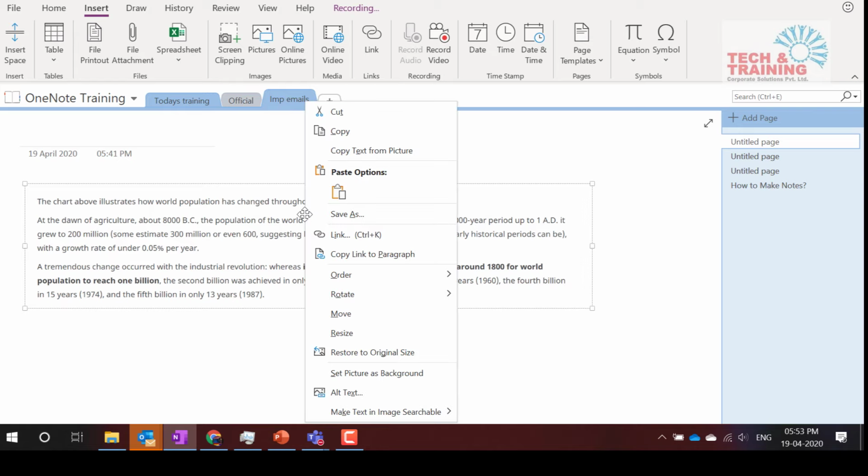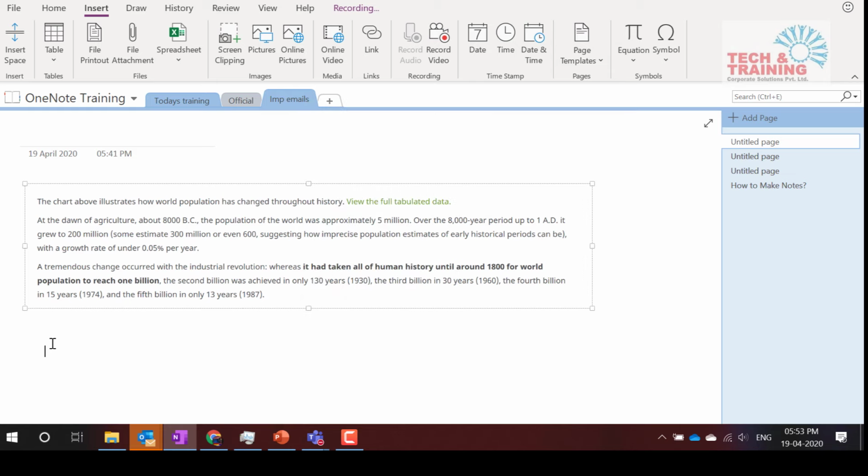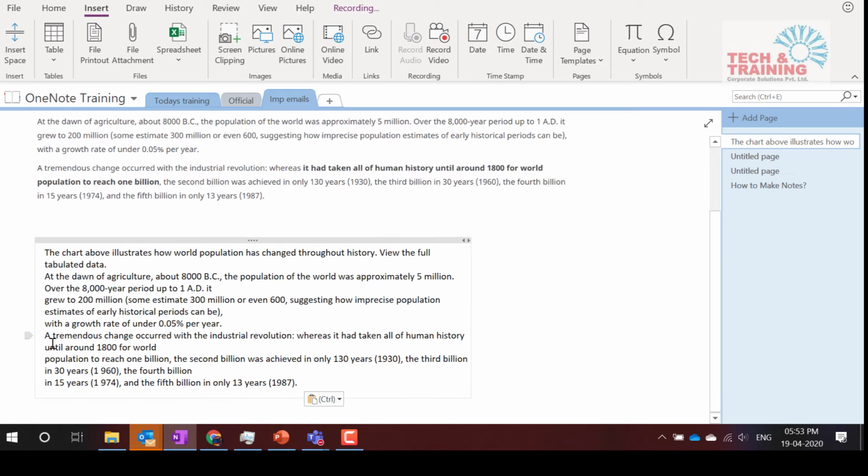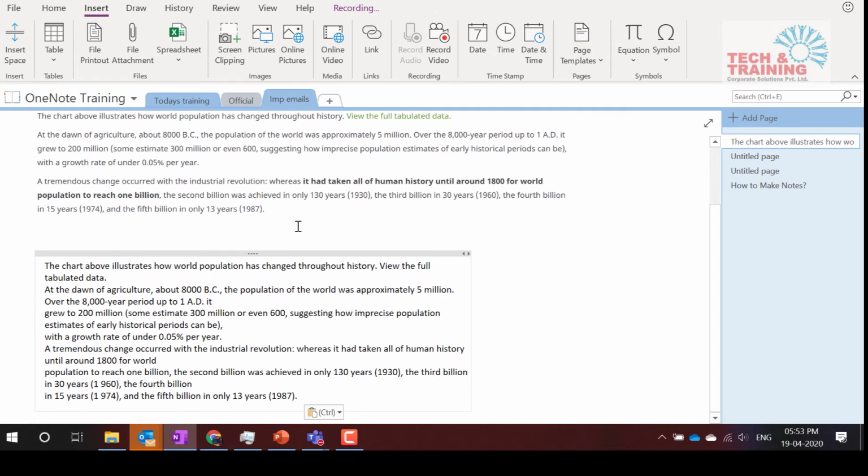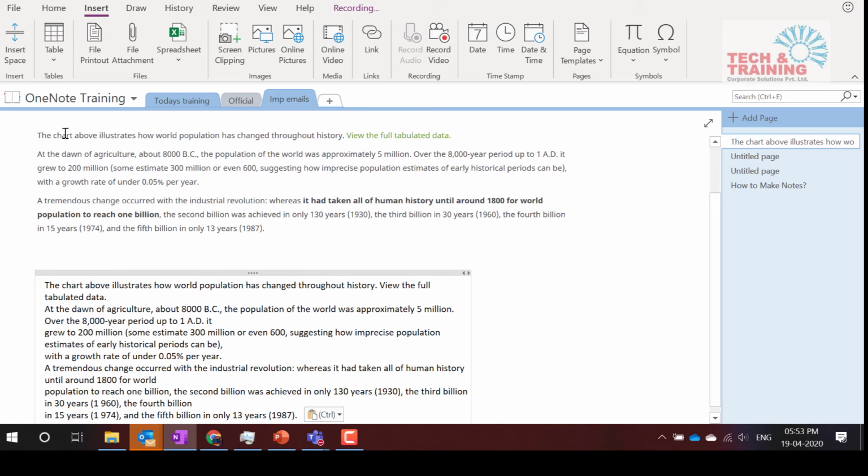Just do right click and here we have the option copy text from picture. So remember friend, we are copying the text from a picture. It's not a normal text. So I clicked on copy text from picture. When I do that, and I am now pasting it right below this, although the formatting changes will be visible, you can see word to word it has copied everything.